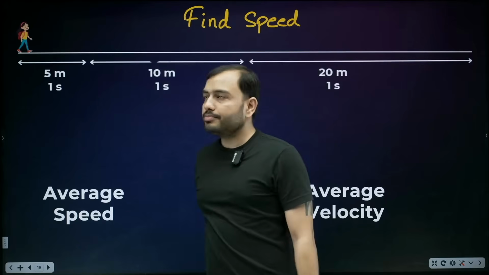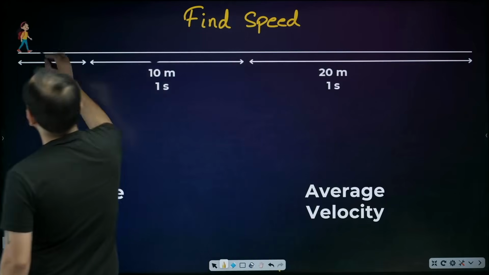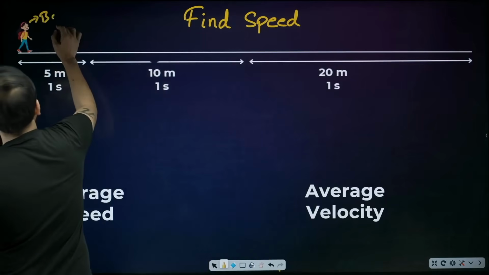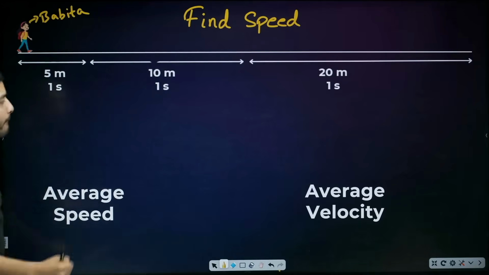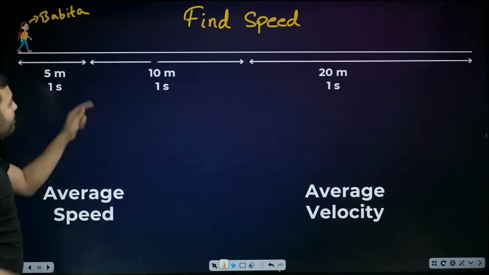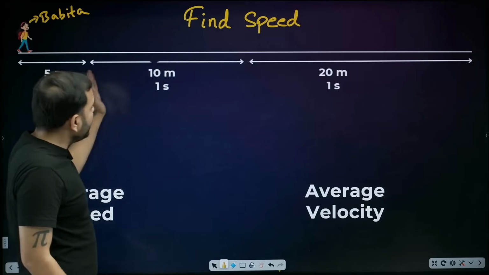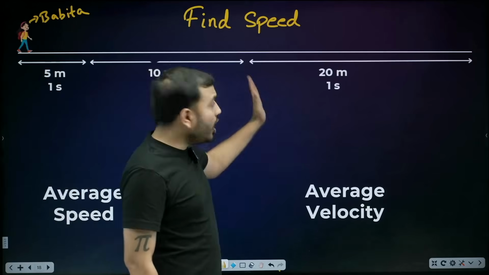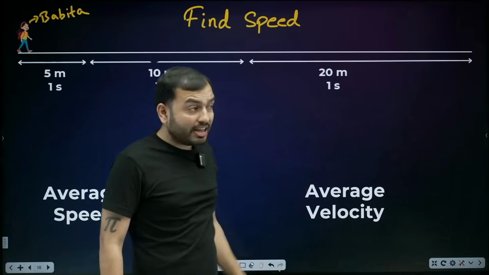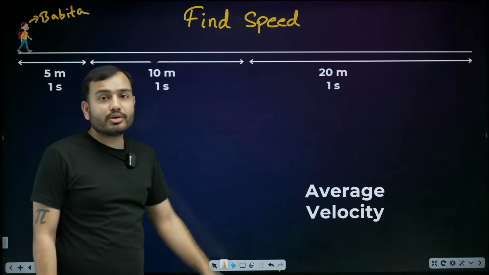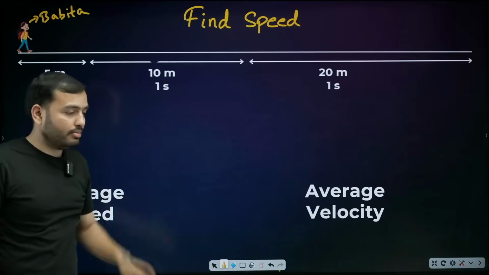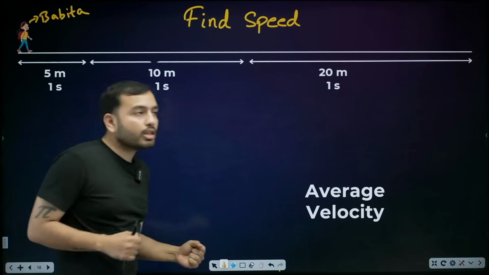Now I say find speed. Here comes Babita again. Babita is back. Babita is going to school. How much did she walk? In 1 second, 5 meter. In the next 1 second, 10 meter. In the next 1 second, 20 meter, because she is getting late. 20 meter per second is not practically possible, but okay, it's physics, it's a question. So Babita is going to school by walking.